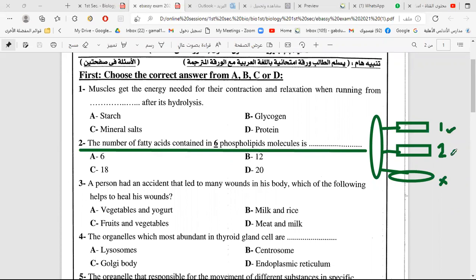So in each phospholipid we have 2 fatty acids. What is the number of fatty acids in 6 molecules of phospholipids? What do you choose? One phospholipid molecule contains 2 fatty acids, so 6 phospholipid molecules contain 12. Okay. The next question.